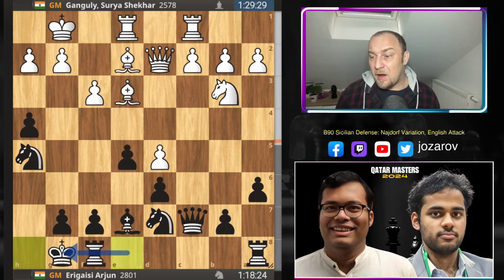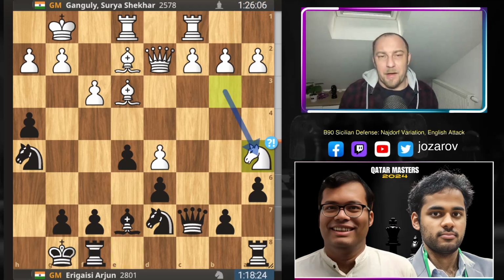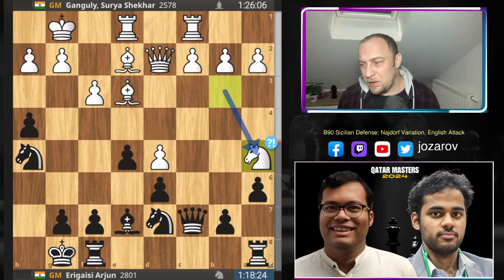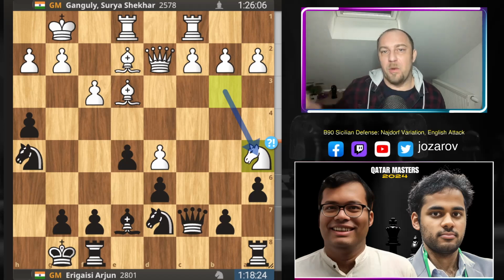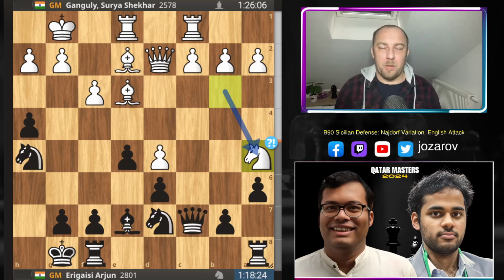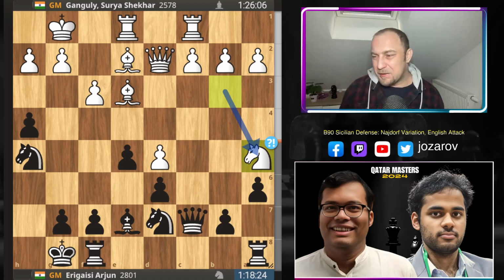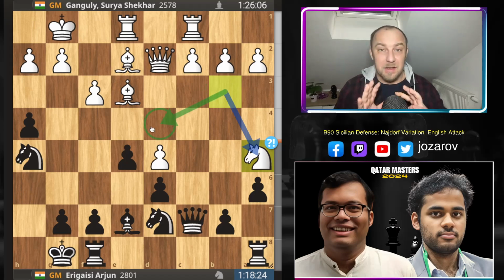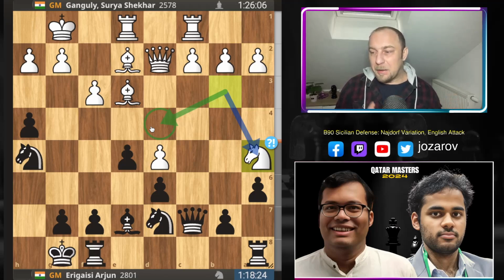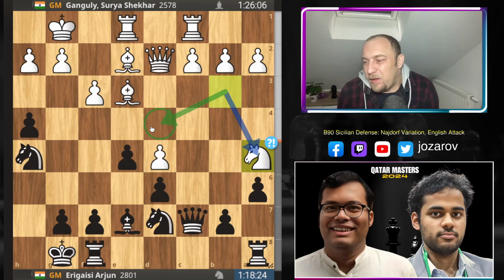Now we have castling, and now knight to a5, which is now, I think, the first tiny little inaccuracy here by Ganguly. The issue about this move is that you simply get the knight far away from the action. It's not such a bad move when it comes to computer evaluations and when it comes to, I don't know, tactical possibilities. But notice now that this knight should be somewhere more towards this side of the board. Of course, the knight cannot be included into the game immediately, but maybe later. But now with knight to a5, I'm not sure what you're really doing here. What you are really attacking on the queen side.